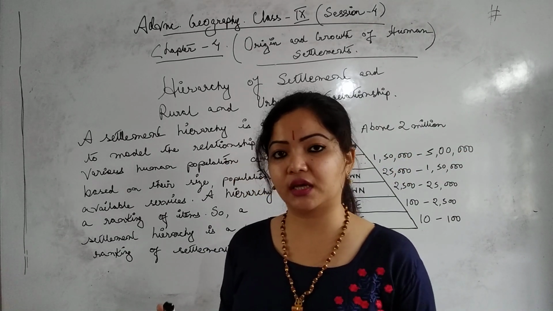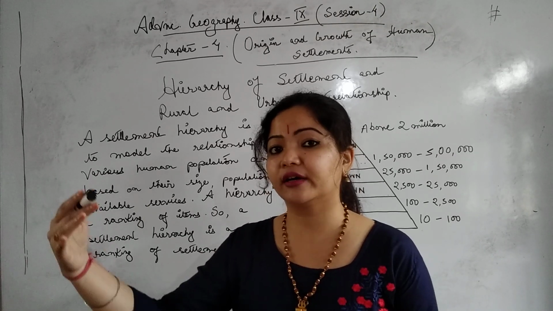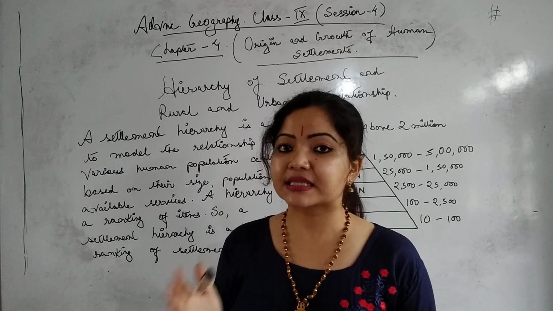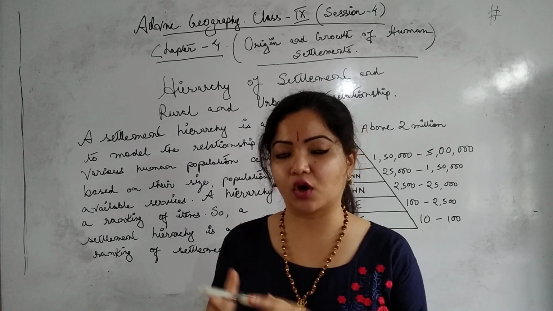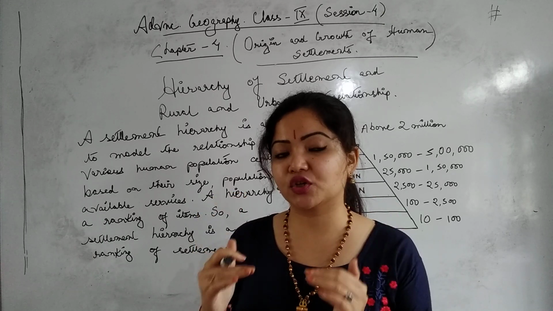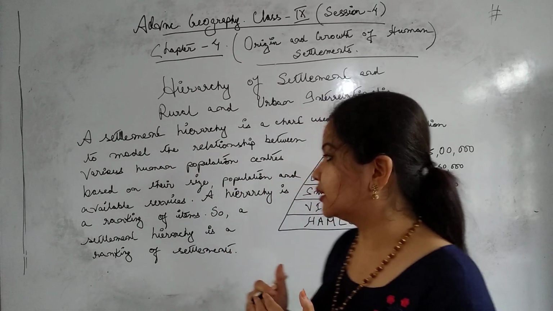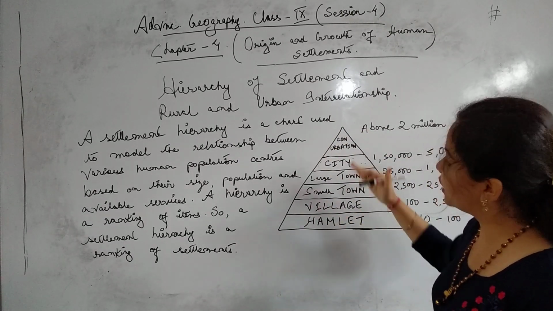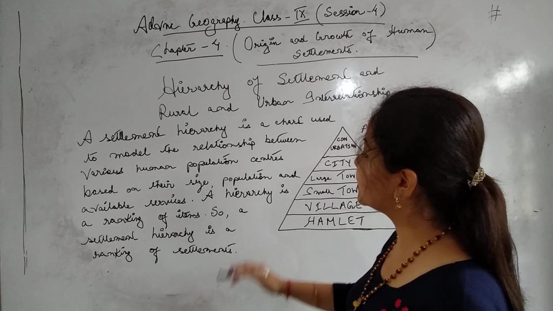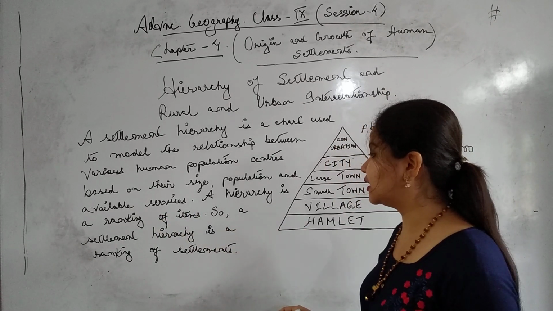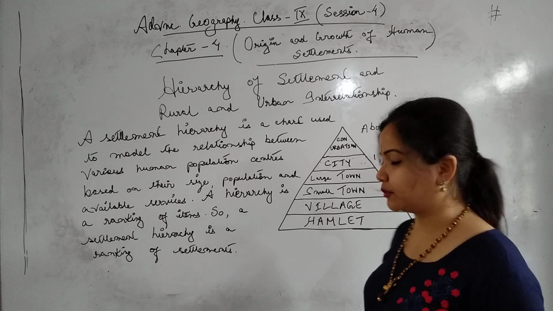We have to see from the low order to the higher order, basically on the availability of services, size and population. In terms of the population, we can classify the entire chart from the lowest order to the highest order. So a hierarchy is a ranking of items, and a settlement hierarchy is a ranking of settlements.